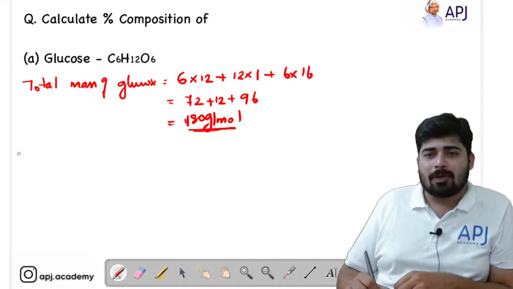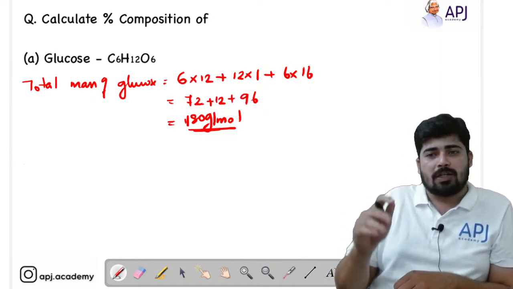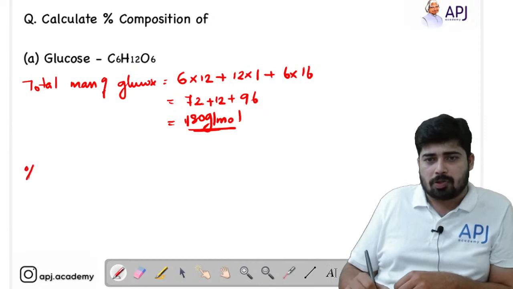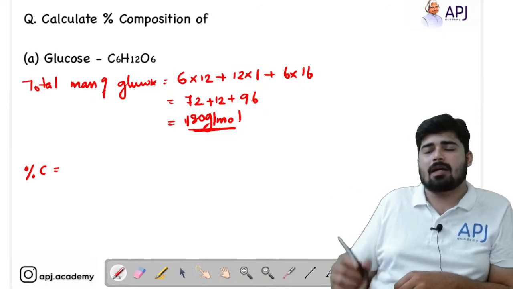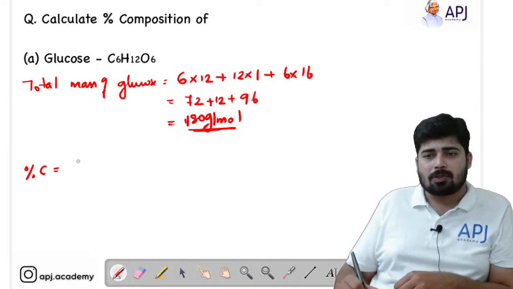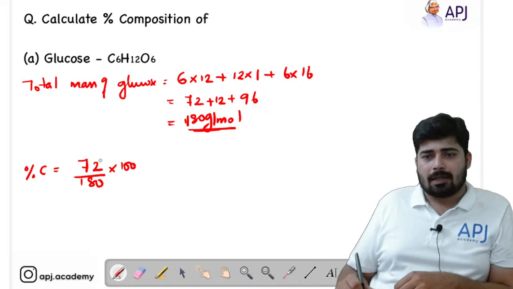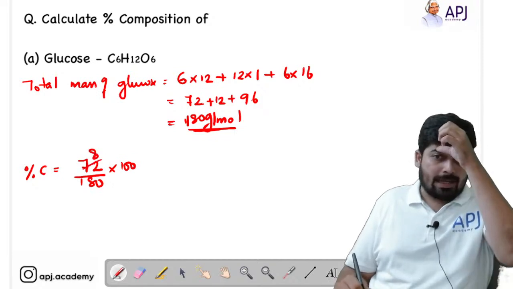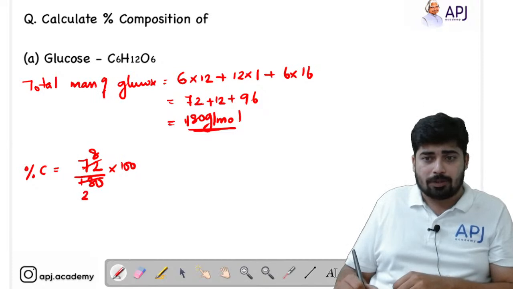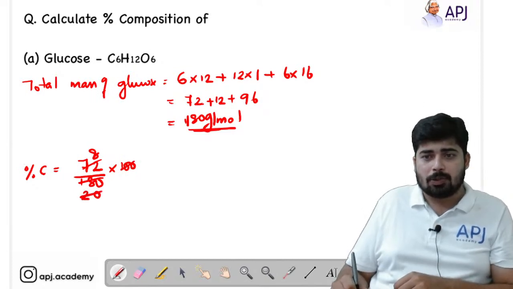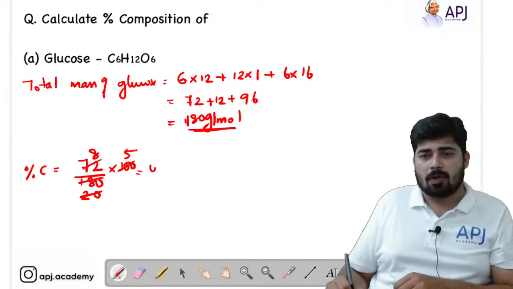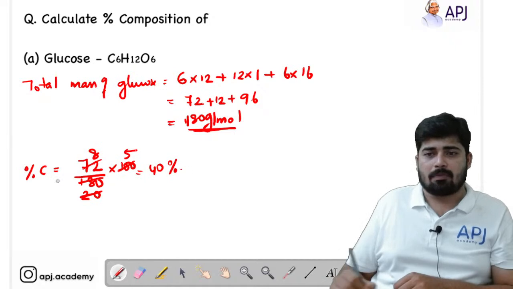Now let's calculate the percentage composition of each element. Let's calculate the percentage composition of carbon. Percentage composition of carbon is the mass of carbon divided by the total mass into 100. What is the mass of carbon in glucose? We know that it is 6 into 12, that is 72, divided by 180 into 100. Okay, now you can cancel this with 9. 9 8s are 72 and 9 2s are 18. So here it comes 20. 100 divided by 20 is 5. 5 into 8 is equal to 40. So here we got the percentage of carbon as 40.